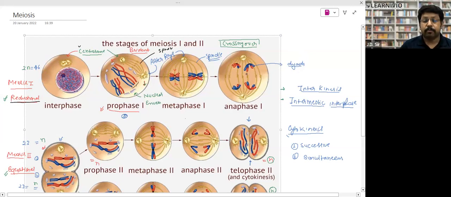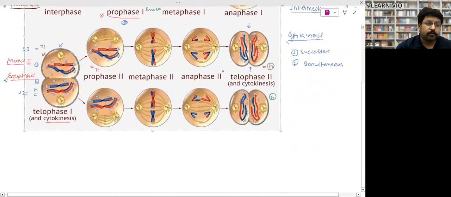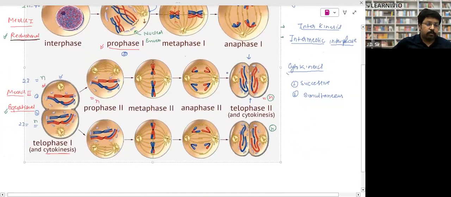Now, what will happen? Both of the chromosomes will be pulled apart, right? So this bivalent will get separated. From one cell, formation of two cells takes place. Again, cytokinesis will take place, and there is formation of two cells. Both of the cells are haploid.